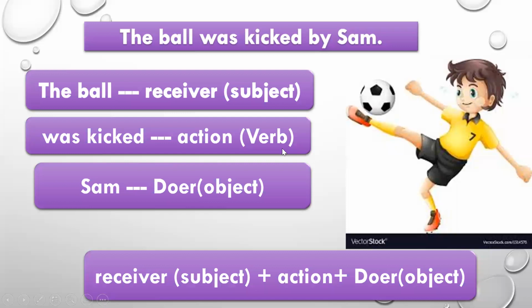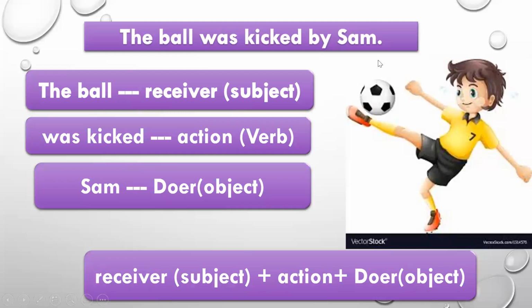I'll come to the verb later. First of all, let us see who is the doer and who is the receiver of the action. If I ask you here also, what was kicked, you will say the ball was kicked. So if the ball was kicked, the ball is the subject of the sentence. And who kicked the ball? You will say the ball was kicked by Sam.